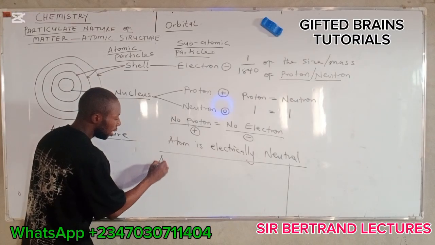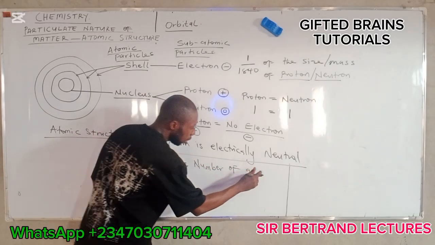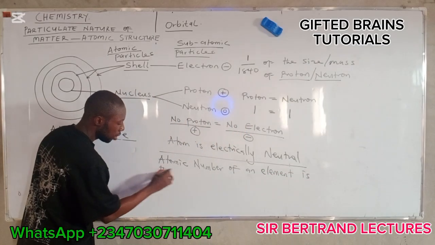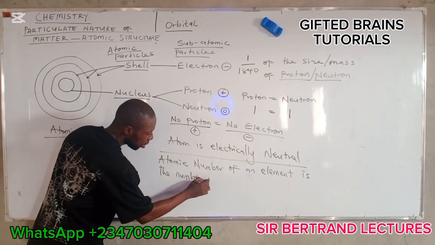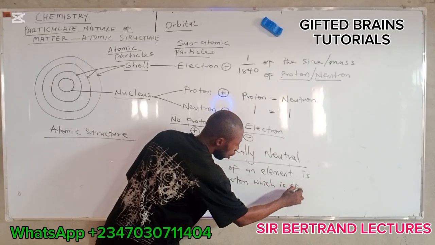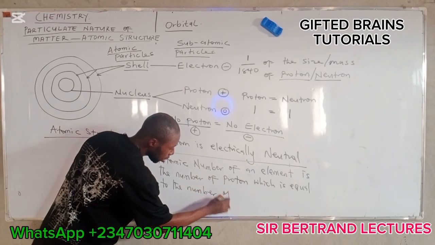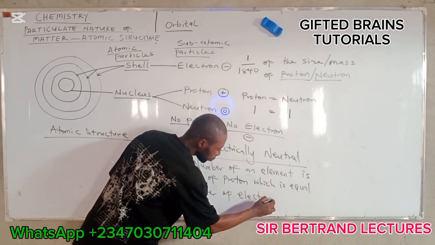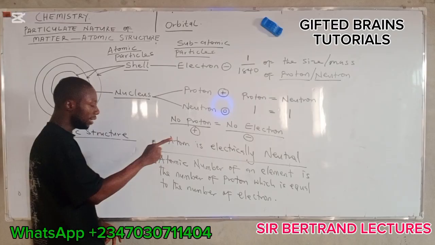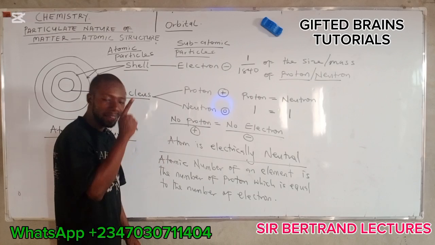The atomic number of an element is the number of protons, which is equal to the number of electrons of that same element.